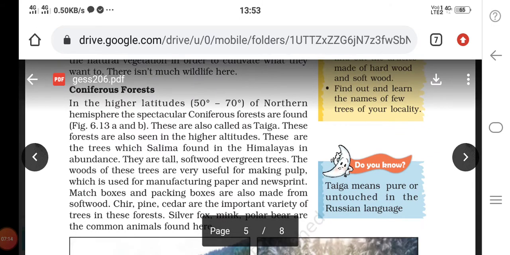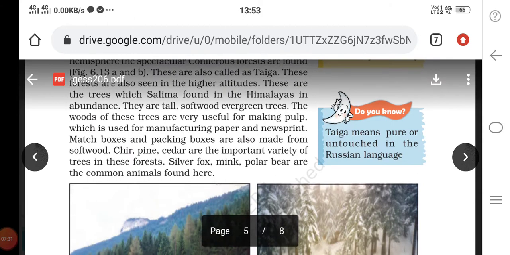Let's see the coniferous forest. In the higher latitudes of the northern hemisphere, the spectacular coniferous forests are found. These are also called taiga. These forests are also found in the higher altitudes. These are the trees which are found in the Himalayas. They are tall, softwood, evergreen trees. The wood of these trees is very useful for making pulp, which is used for manufacturing paper and newsprint. Taiga means pure or untouched in the Russian language.